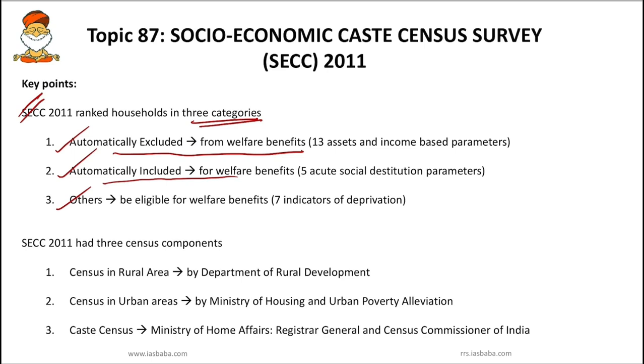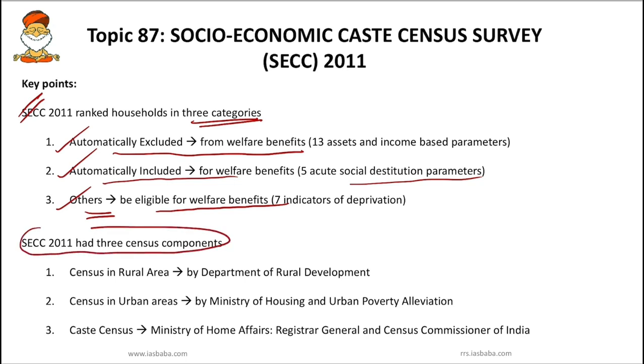These are poor people, based on 5 destitution parameters. And there are others. These people might sometimes be above the poverty line, and sometimes because of seasonal variations and some other reasons they can fall into poverty. Such other category people are also eligible for welfare benefits. So this is how the SECC 2011 data tries to rank households in 3 different categories.